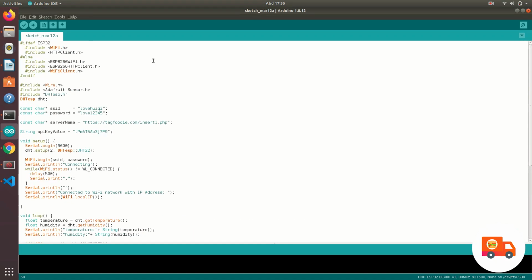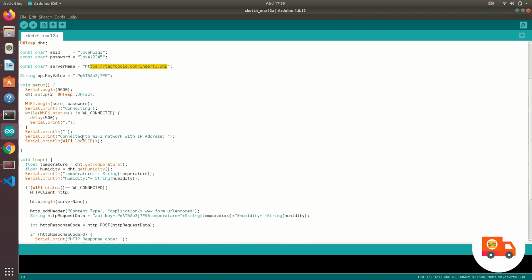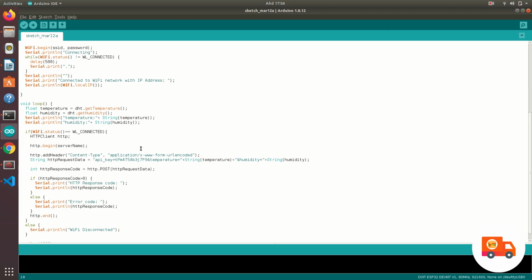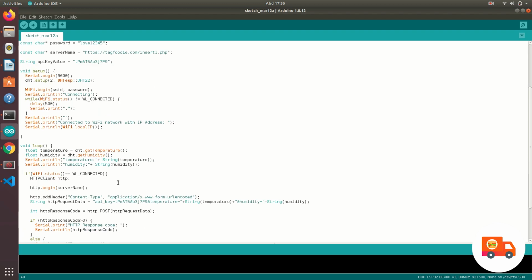Alright. So right now I'll be talking about the IoT first. This is the code for the IoT. I have the server name, which is this PHP inside my server that will communicate with the database. Basically this IoT will be sending the humidity, which it gets from the DHT22 sensor, along with these parameters and the API key, to the PHP. Then the PHP gets this information and saves it into the database.